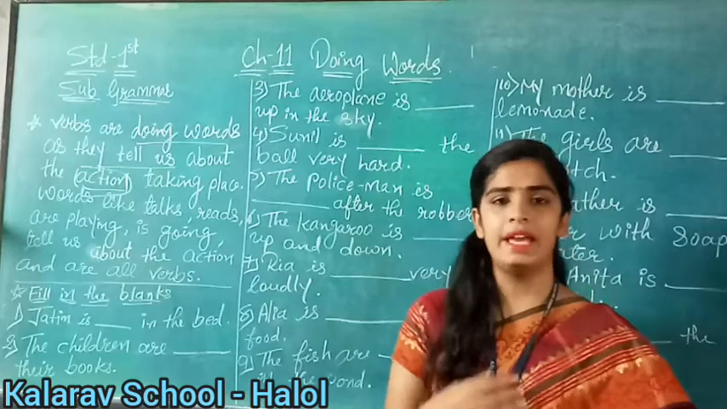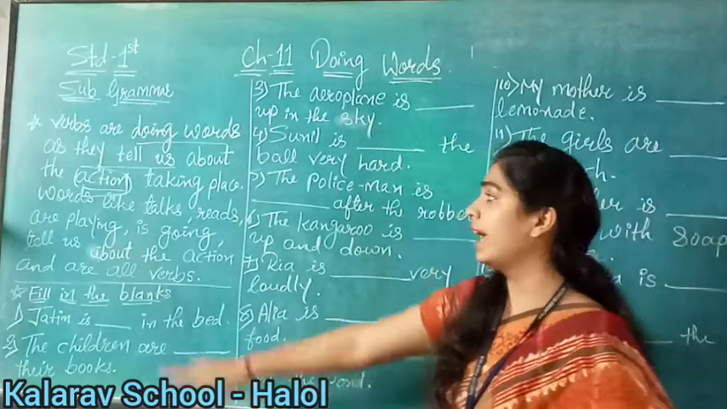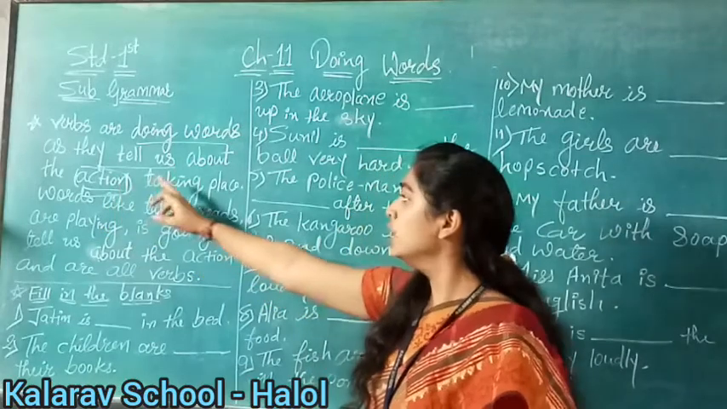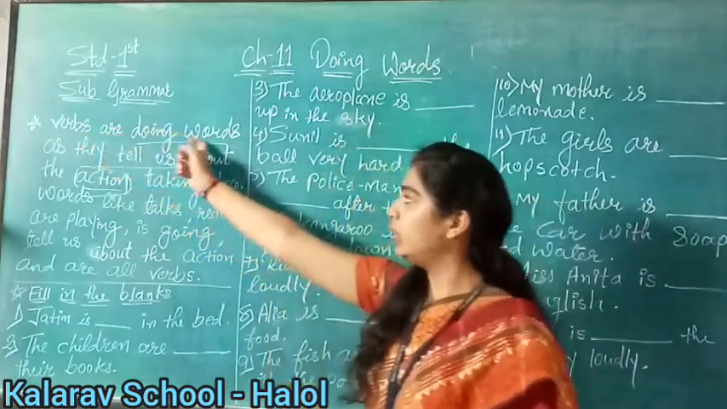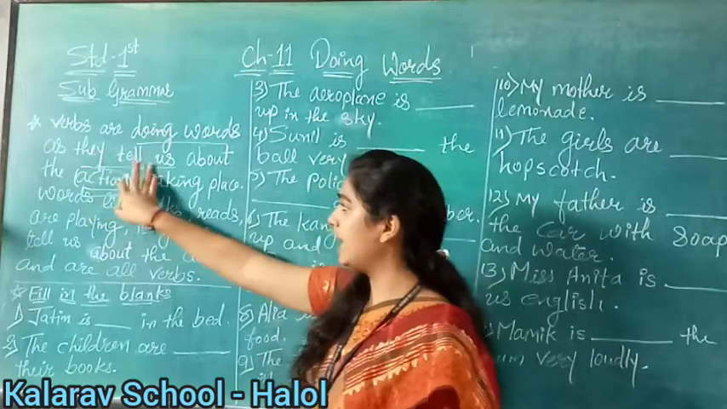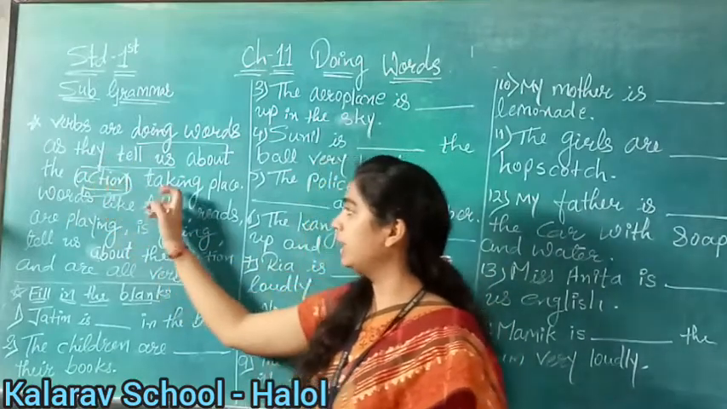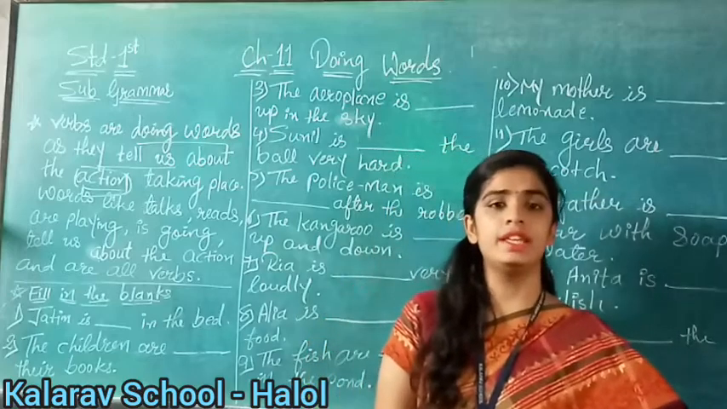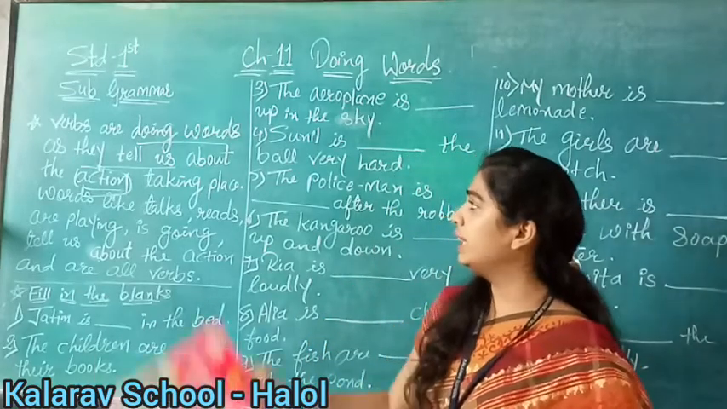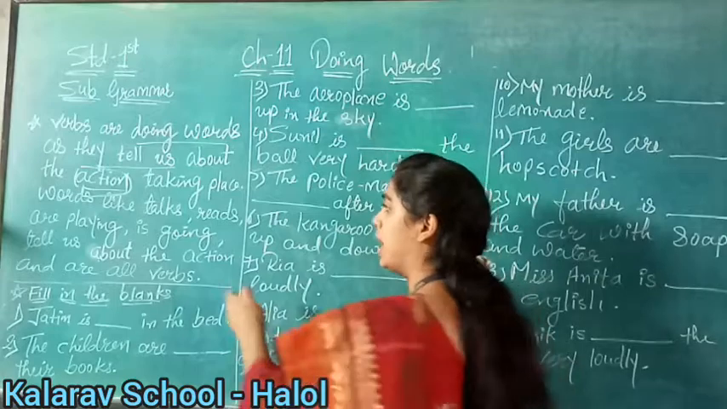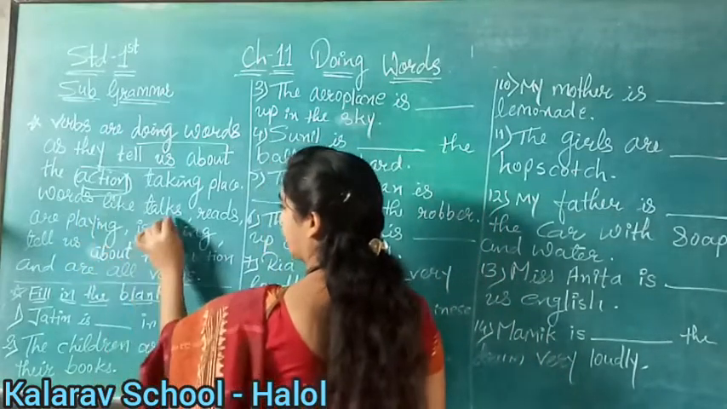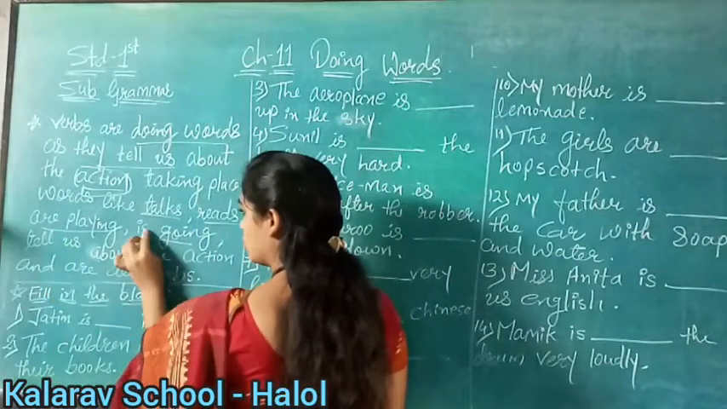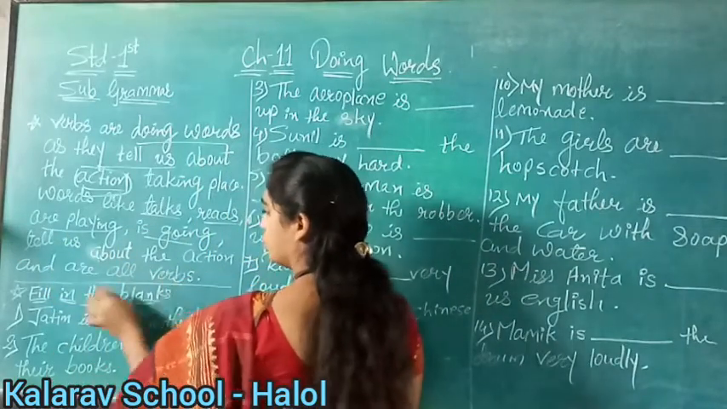For example, I am teaching you. So this is an action. I am teaching you. That is action. So verbs are doing words as they tell us about the action taking place, right? You are writing, so that is action. So what do we call that? Doing words, right? Now see here, words like talks, reads, are playing, is going tell us about the action and